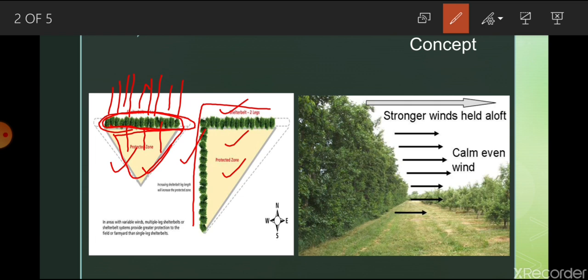So here is the practical example. You can observe, see this one. This is the physical barrier, or you can say shelter bed, created by someone. This is the direction of wind.